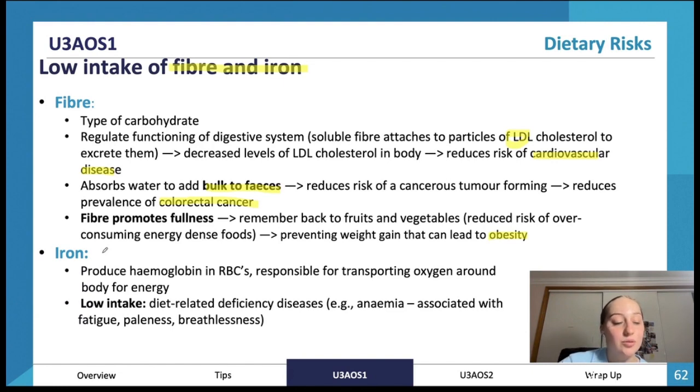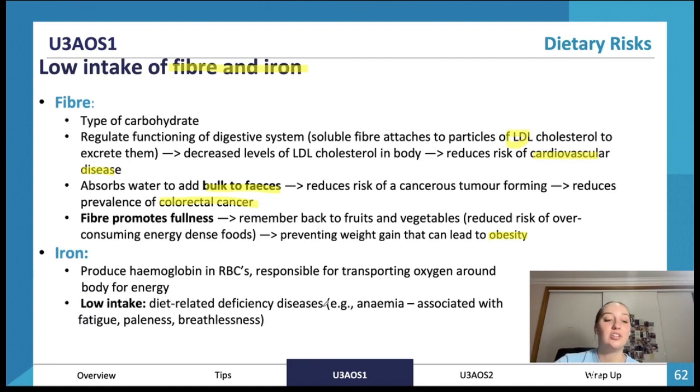Iron, we need iron in our diet as well, as iron helps to produce hemoglobin in red blood cells, which is responsible for transporting oxygen around the body for energy. So we definitely need iron because our red blood cells are very crucial in our body. We need oxygen transported around us.